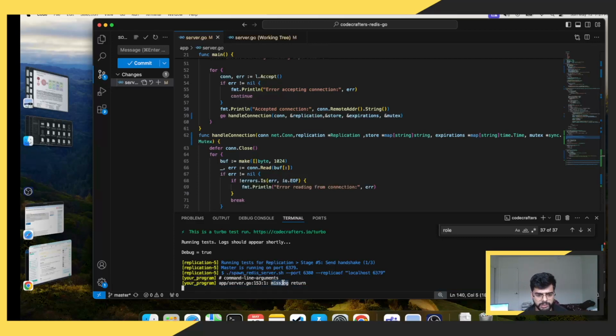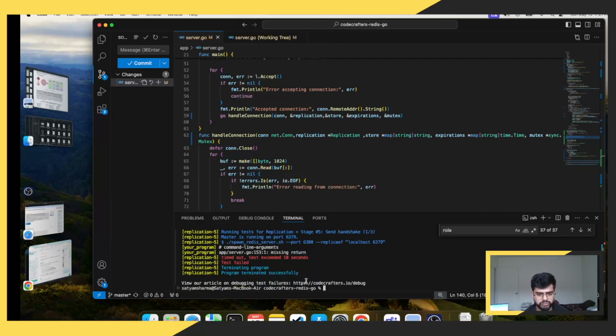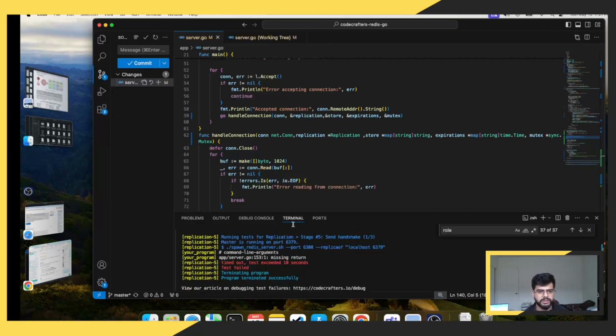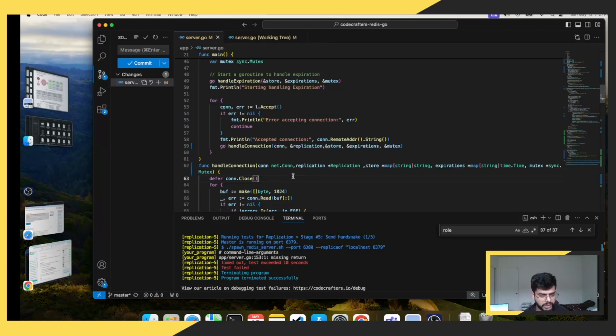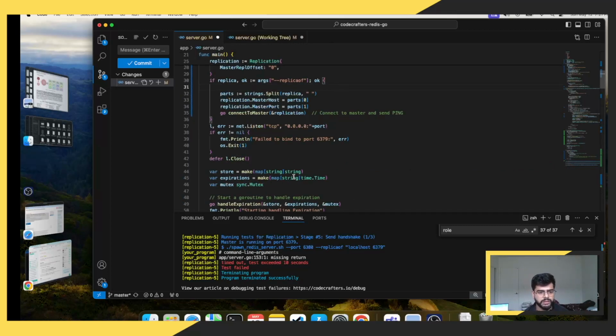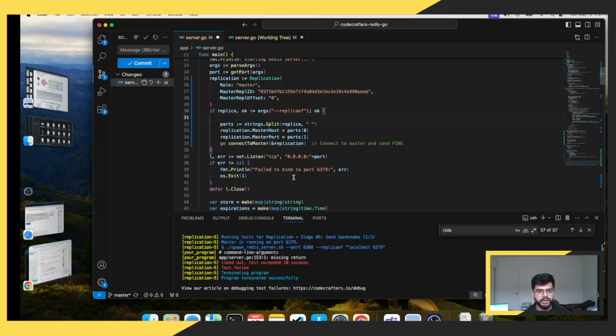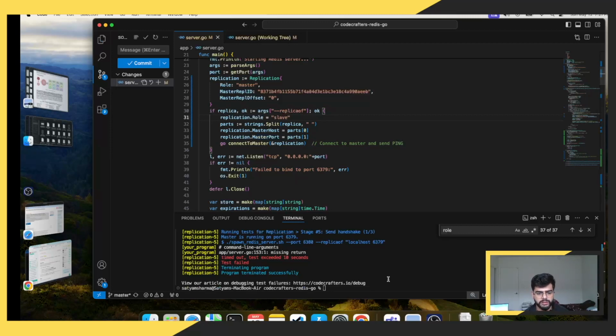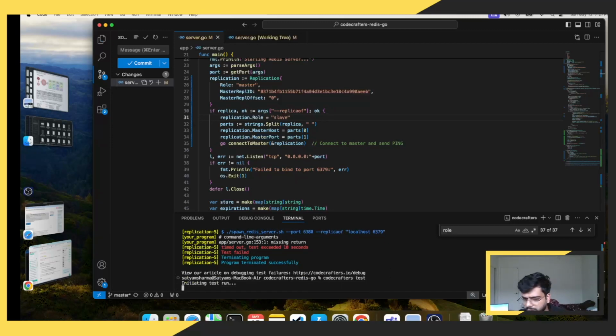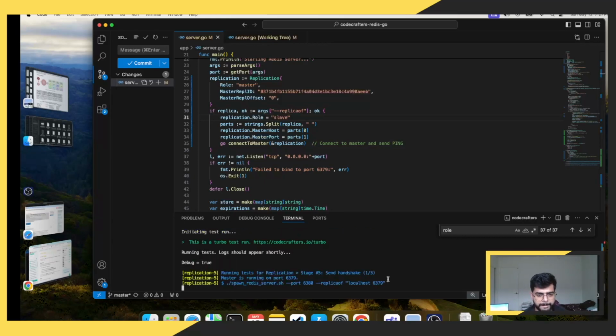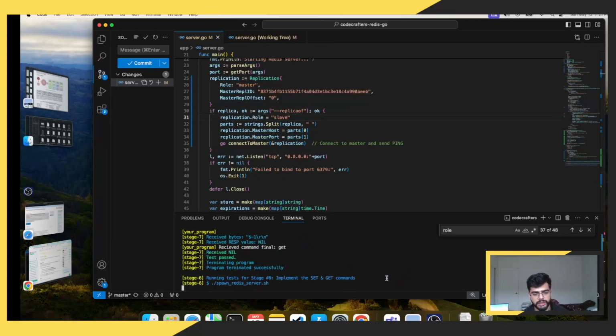Oh, missing argument. Why? I didn't change anything. Why? Did I change anything? Return nil. And this is okay. Did return nil change anything? No, yeah, it did.